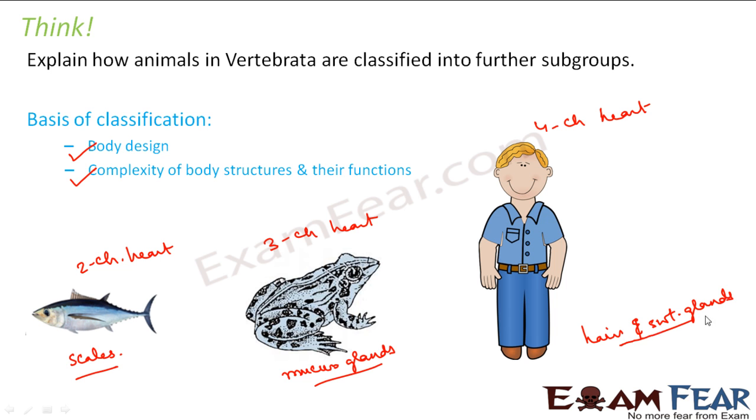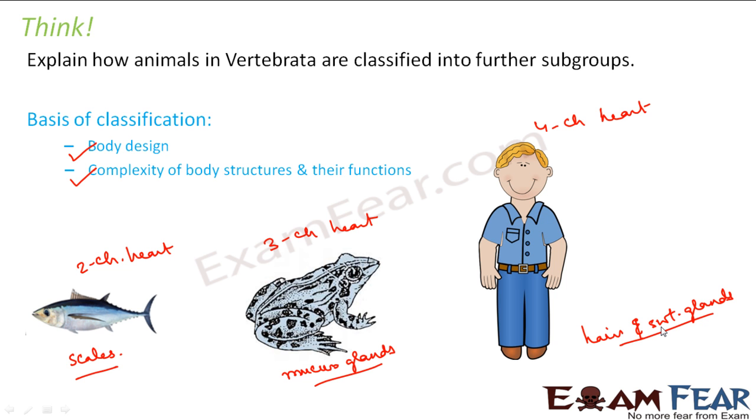Right? So even though they all fall under the category of vertebrates, their body designs are different, their complexity of the body structures and also their functions are different. For example, in fishes we have scales, and the purpose of scales is protection and forward movement of the fishes. In case of frogs we have mucus glands, but their purpose is different. Their function is to make the skin slimy and slippery.